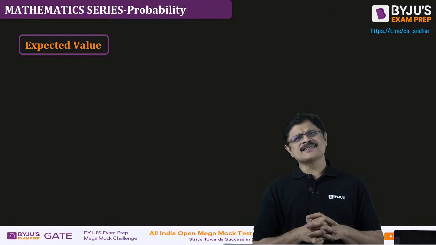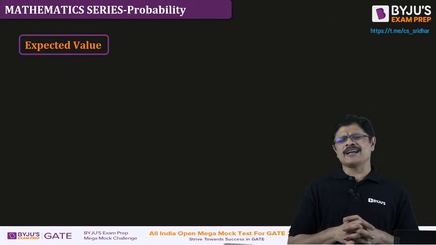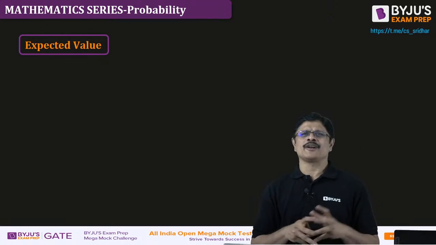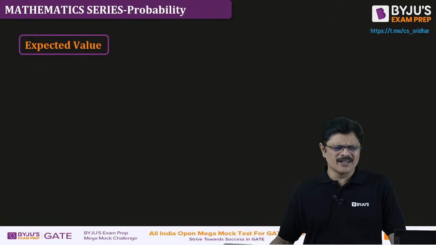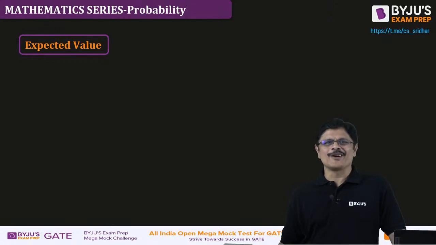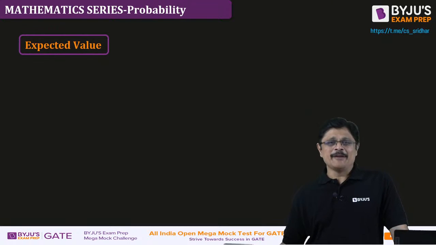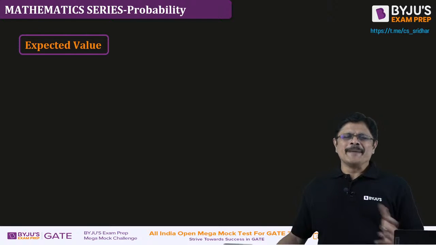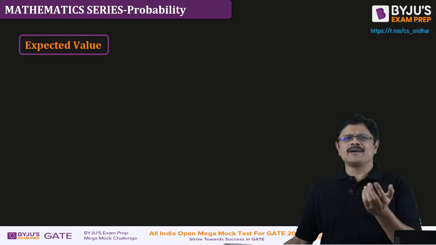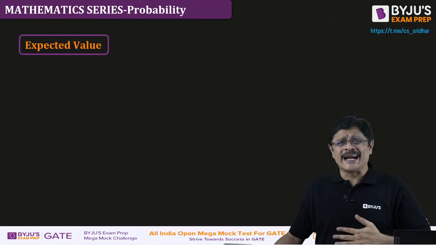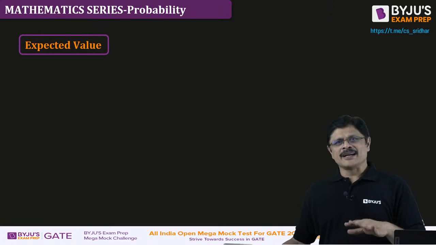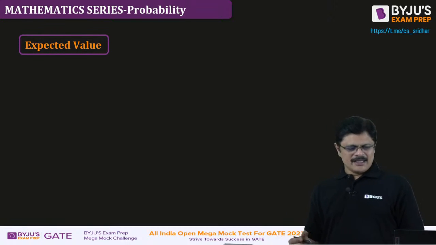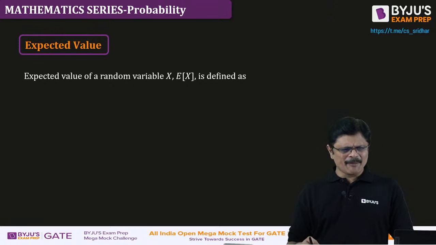Now random process, we don't do it, sir. That is for electronics and communication, in communications they might be doing it. We don't do random process here, sir. Random process is also very interesting, but we are not doing it. If time permits, I may do it, but I cannot guarantee that, because in engineering mathematics generally, maybe for some parts it may be there, but from the GATE point of view, we don't do random process under this. Okay?